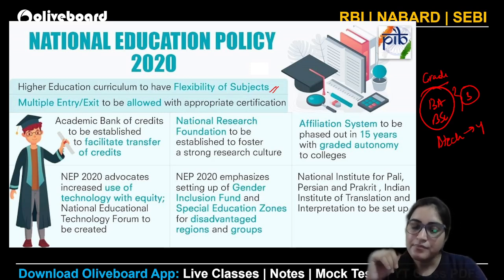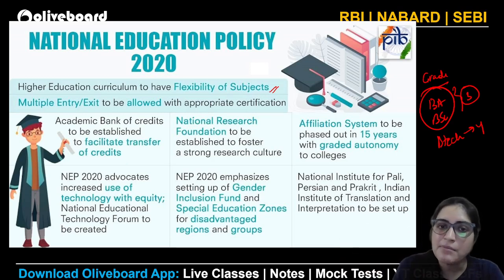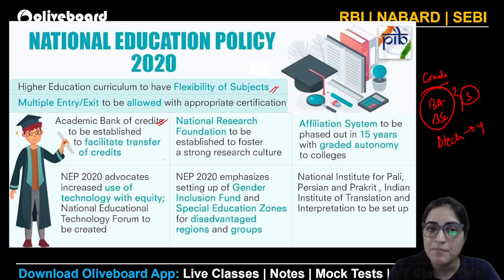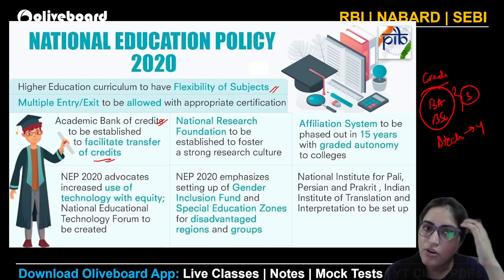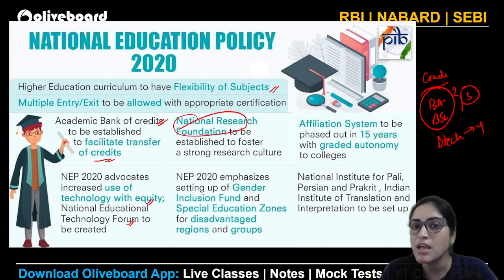But then, the new law says, allow that person to get a certificate, jitna bhi pada hai, whatever the person might have read, give them a certificate. So for that, we have academic bank of credits, which is established. It is basically to facilitate and transfer credits. NEP 2020 advocates increased use of technology with equity. National Education Technology Forum will be created. National Research Foundation, which is Anusandhan Research Foundation, is there. It will be there to foster a strong research culture.